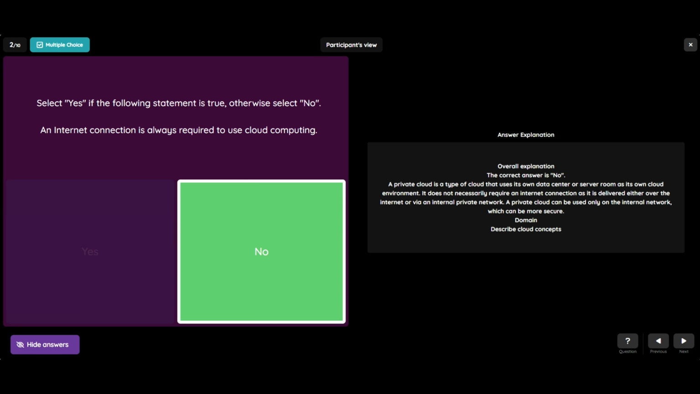So the explanation is a private cloud is a type of cloud that uses its own data center or server room as its own cloud environment. It does not necessarily require an internet connection, as it is delivered either over the internet or via an internal private network. A private cloud can be used only on the internal network, which can be more secure.